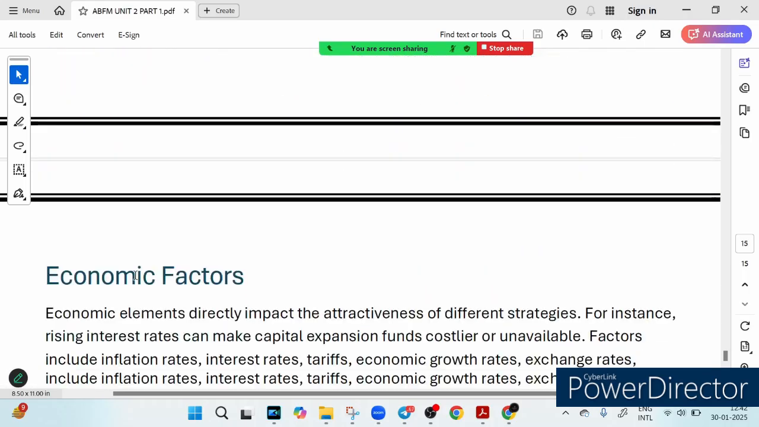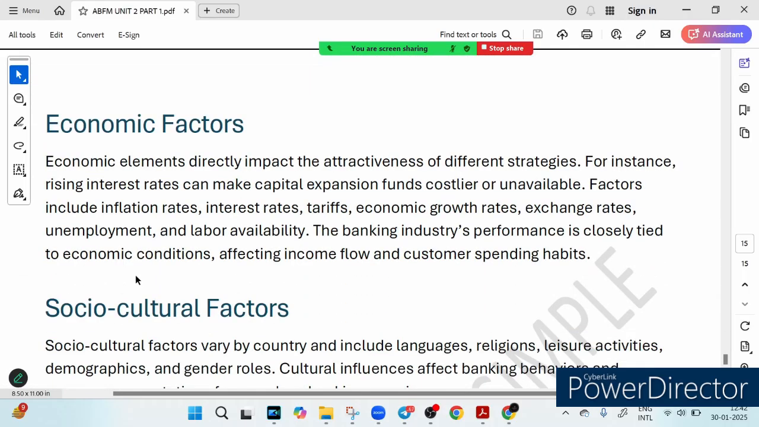Then we have something called the economic factor. You know, the economy directly influences how well a business, including a bank, performs. Think about it like this: when interest rates rise, it costs more to borrow money. So if you want to take out a loan for a new business or personal use, the higher the interest rate, the more expensive the loan becomes. On top of that, inflation, exchange rate, unemployment rate, and overall economic growth all play a role. If the economy is doing well, people have more money to spend, and the banks are more likely to make a profit. But when things go south and customers start cutting back on spending, banks feel the pressure too. So economic changes can either boost or hurt the performance of the banking industry.